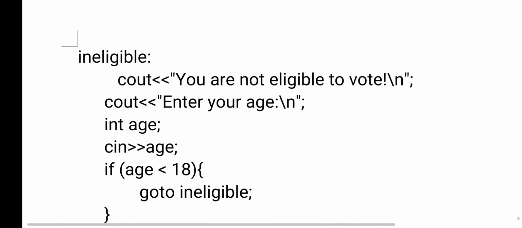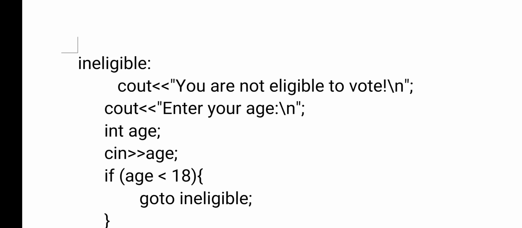See here, ineligible is a block, nothing but the label, and that label should end with a colon. Inside that block, what have I given? Cout, you are not eligible to vote. That is the information; there you can give any information. Here you need to remember only one thing: we are giving a label and we are giving a go to statement.